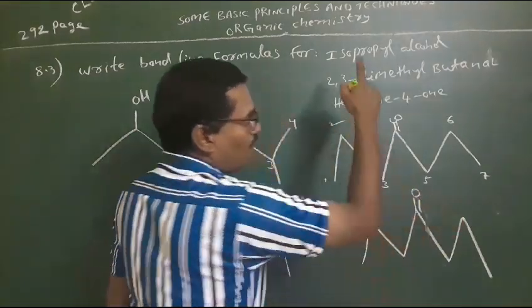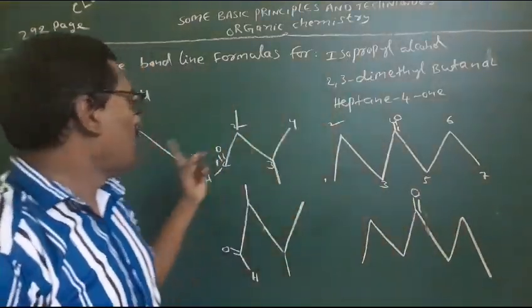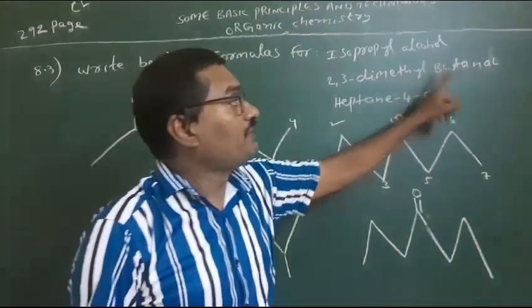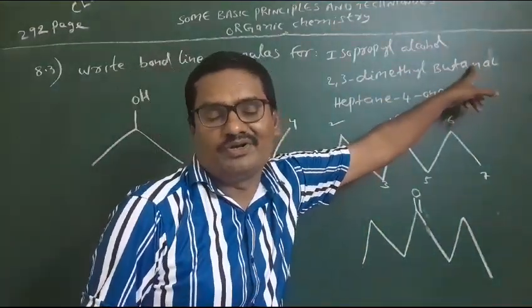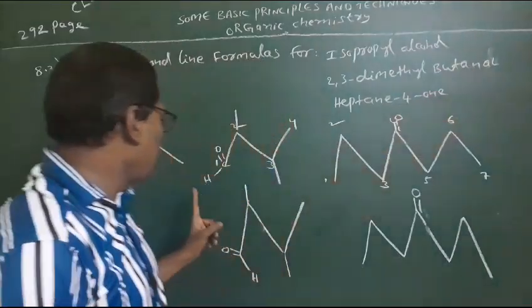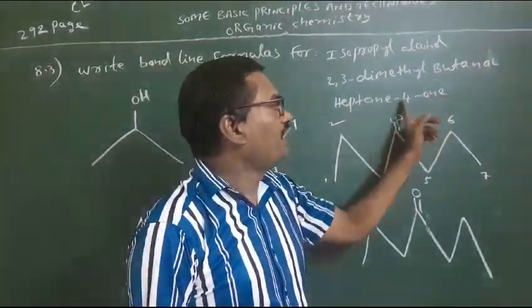So this is the bond line structure for isopropyl alcohol, 2,3-dimethyl-butanal. Butanal means aldehyde. Next one, heptan-4-one.